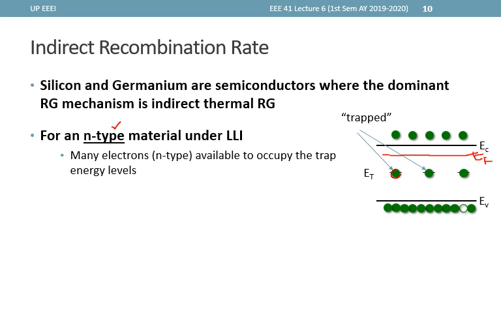However, most of these electrons are trapped because there are a lot of electrons in the conduction band. Recall that we are talking about an N-type material and that there are even more electrons in the valence band.